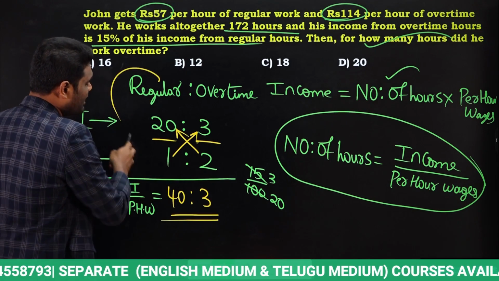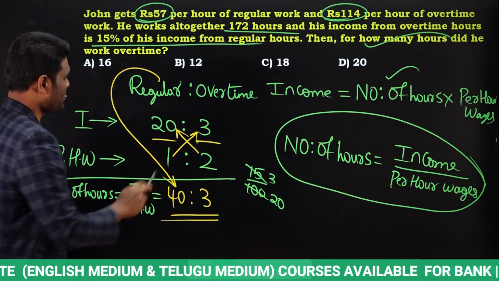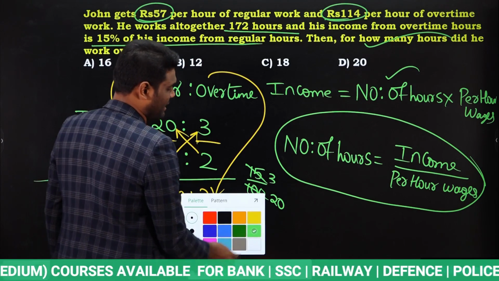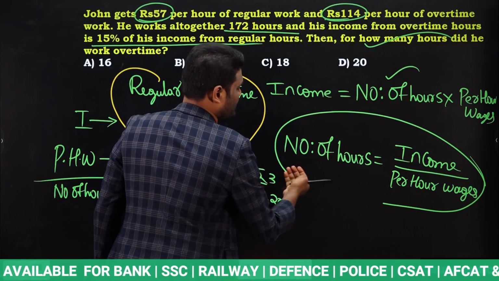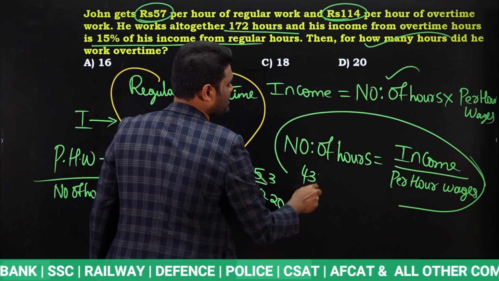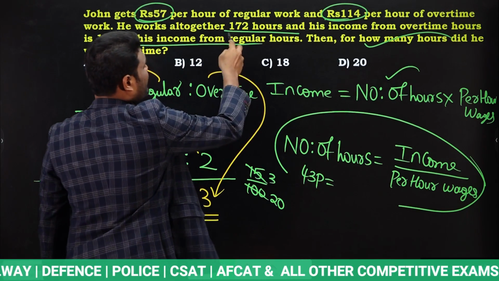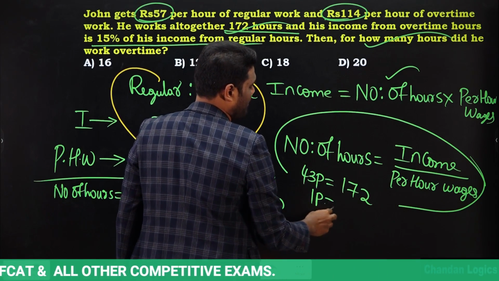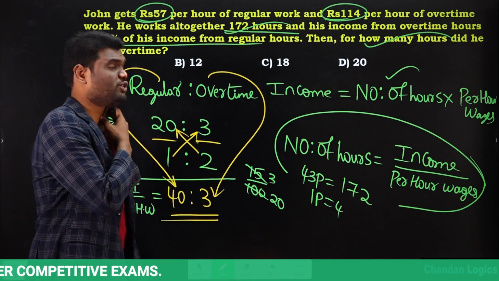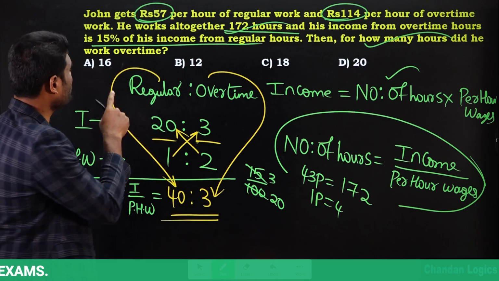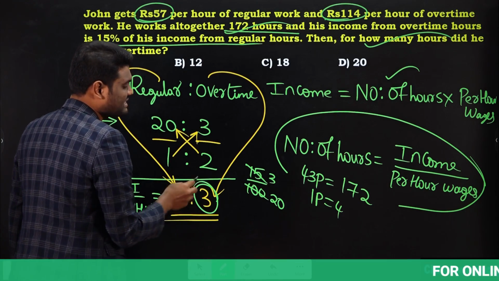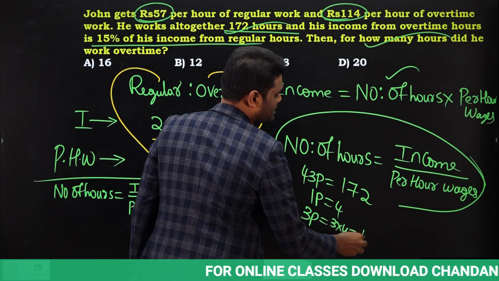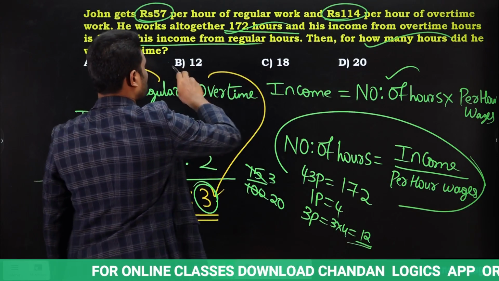Which means on a regular basis he worked 40 parts, on an overtime basis he worked for 3 parts. Both of them combined together make 43 parts. Look here. 43 parts value is equal to the total number of hours, which is 172. 43 parts value is 172, so from this we can say 1 part is 4. We need to find how many hours he worked overtime. For overtime, it is 3 parts. So 3 parts value will be 3 into 4, that is nothing but 12 hours. So the answer for this question will be 12 hours.